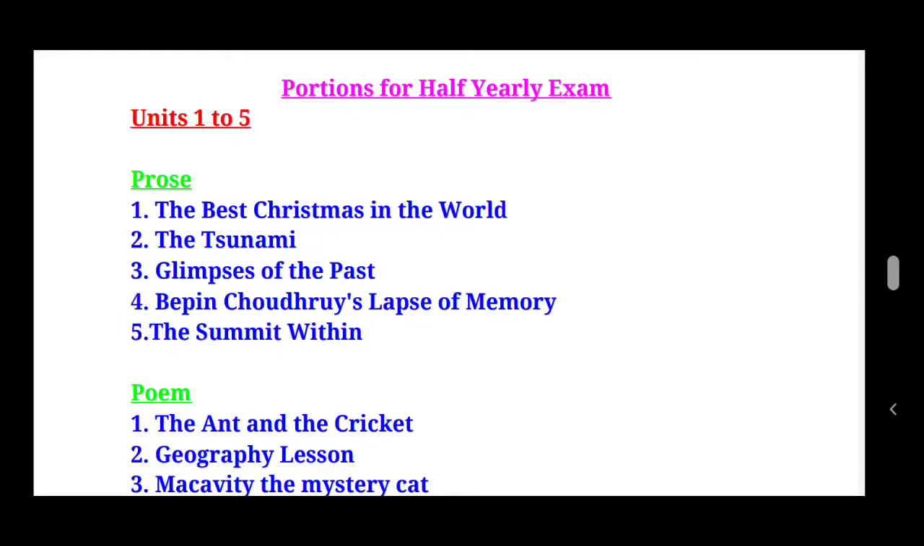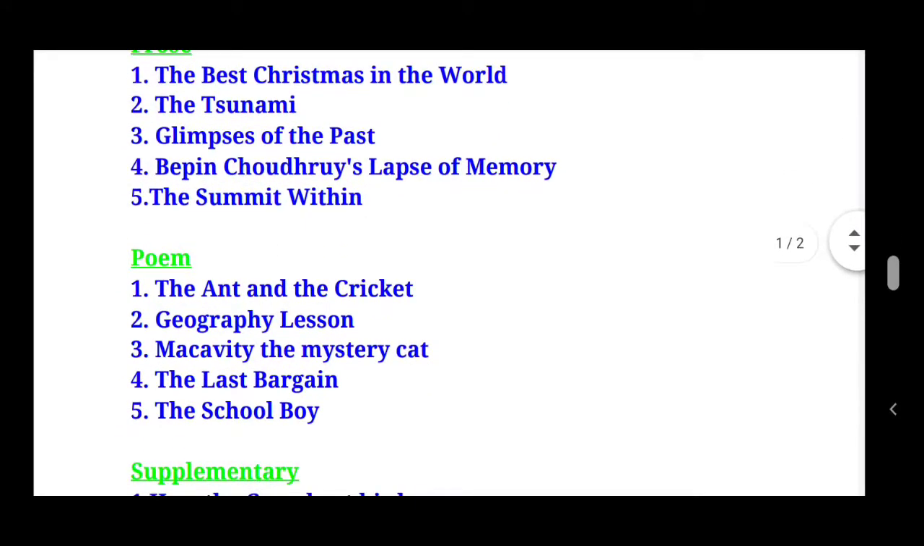And look at the poems here. The first 5 poems. First one, The Ant and the Cricket. The second poem is Geography Lesson. The third poem is Macavity the Mystery Cat. The fourth poem is The Last Bargain. And the fifth poem is The School Boy. So this is from the poem area.